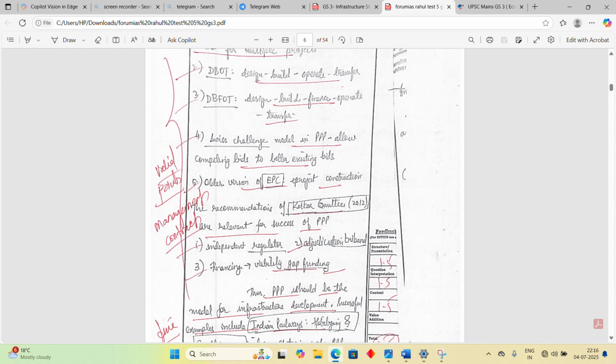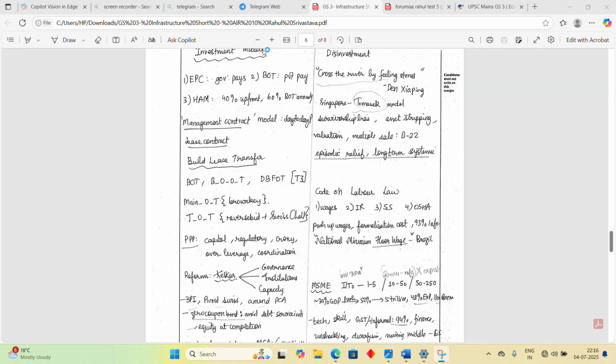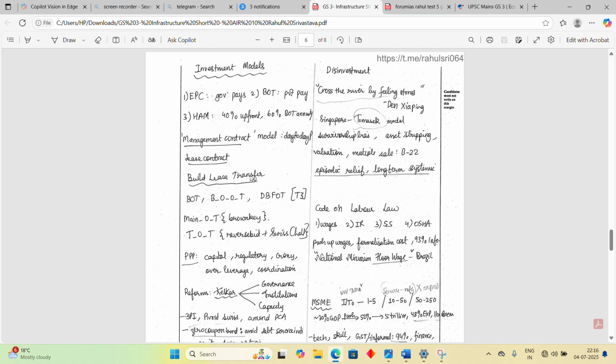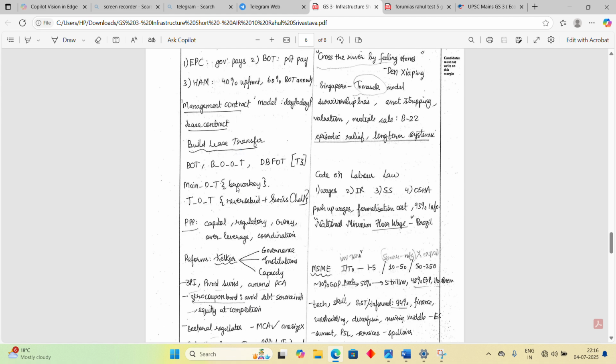Now, how was he able to answer this? You can look at his notes. This is also available on his Telegram channel, and he gives them in two forms. One is long form and one is short form. I have purposefully used the short notes because this is how you understand exactly how to make notes. So this is the topic of investment model, and these are his entire notes.